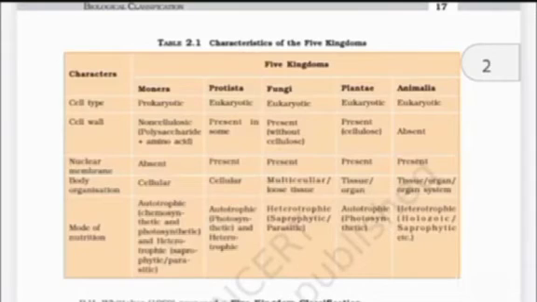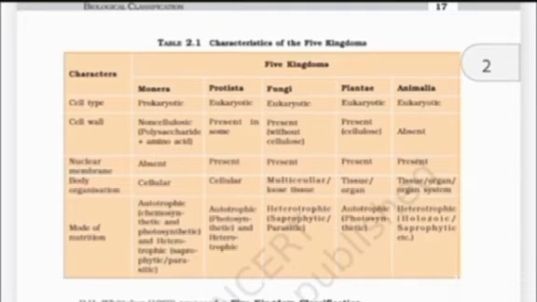Table 2.1 Characteristics of the five kingdoms. Characters: cell type, prokaryotic in Monera, eukaryotic in Protista, fungi, Plantae, and Animalia. Cell wall: non-cellulosic, polysaccharide plus amino acid in Monera, present in some in Protista, present with chitin in fungi, present with cellulose in Plantae, and absent in Animalia. Nuclear membrane: absent in Monera and present in Protista, fungi, Plantae, and Animalia.